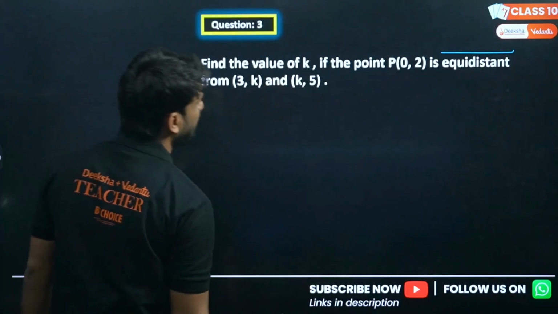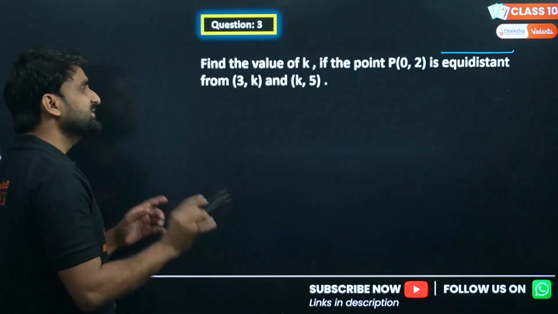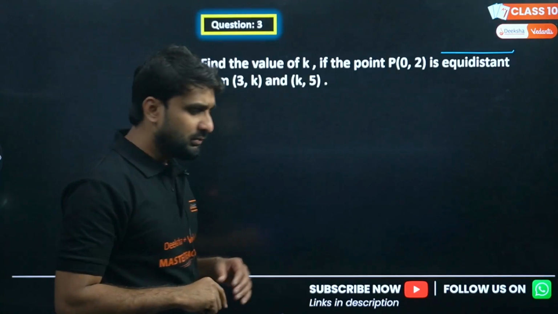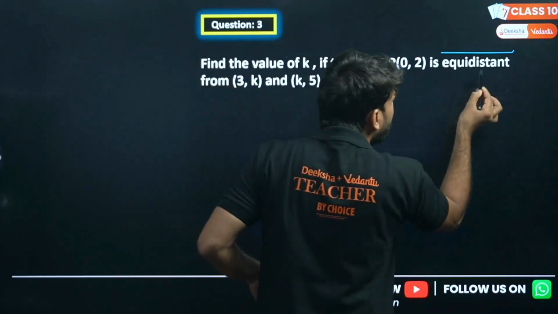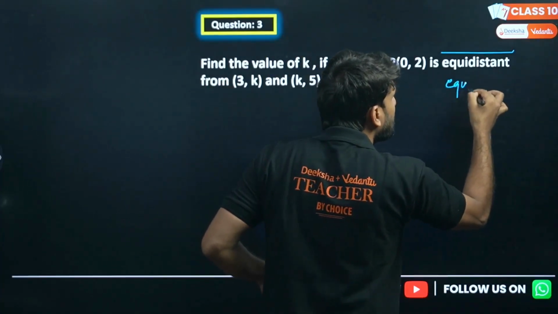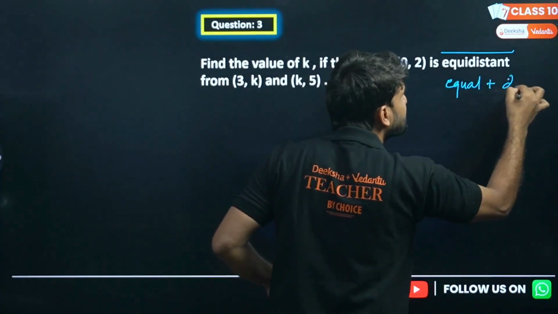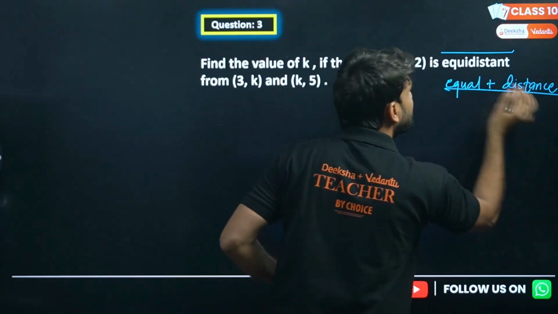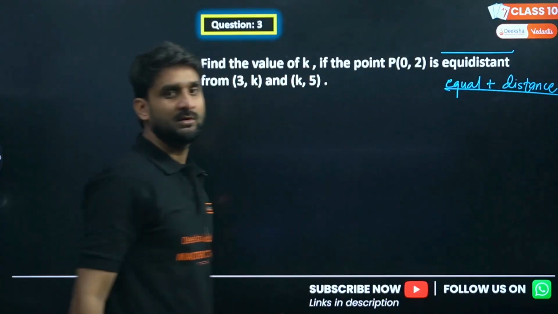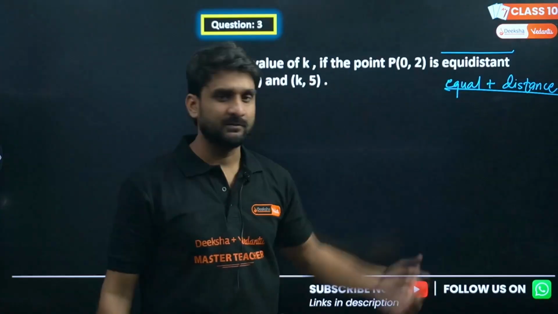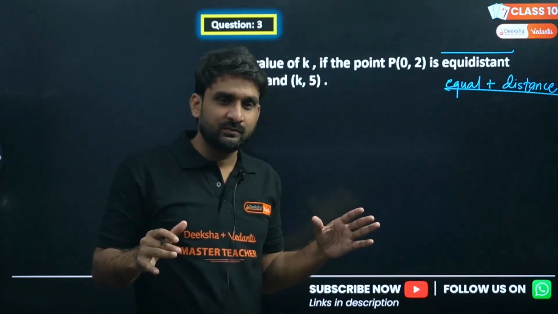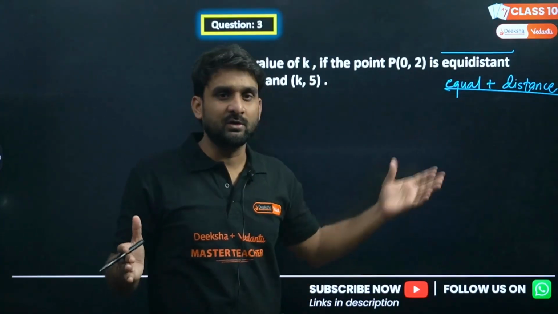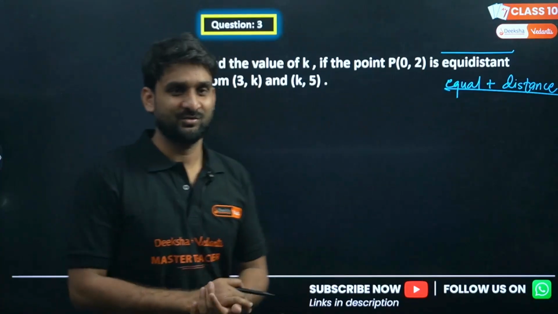So you are getting here the concept equidistance. It is made up of equal distance, and combining these two words, equal distance, we can call this equidistant, right?